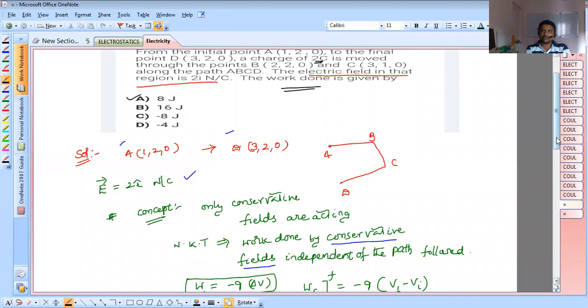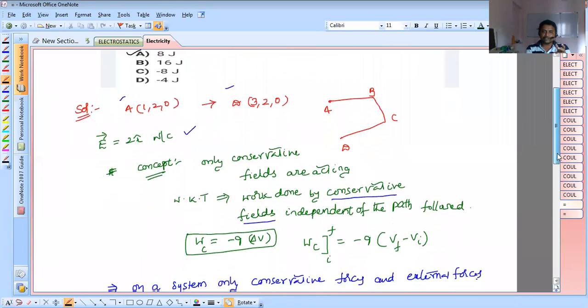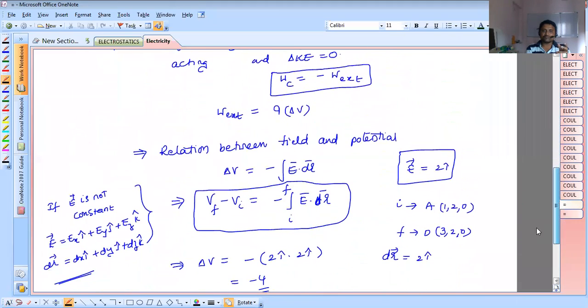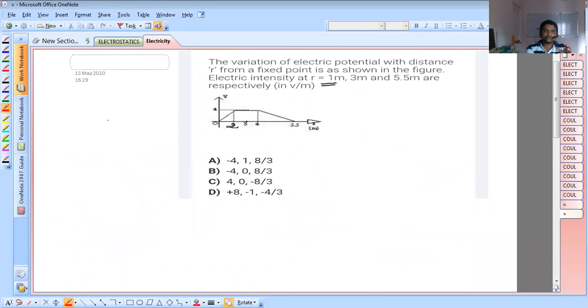In this question, we calculated the work done if we gave the electric field by using the concept of potential from the field. Now in this question, we have to find field from the potential.